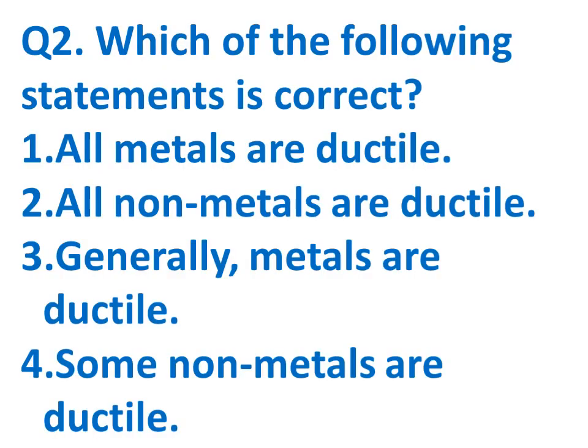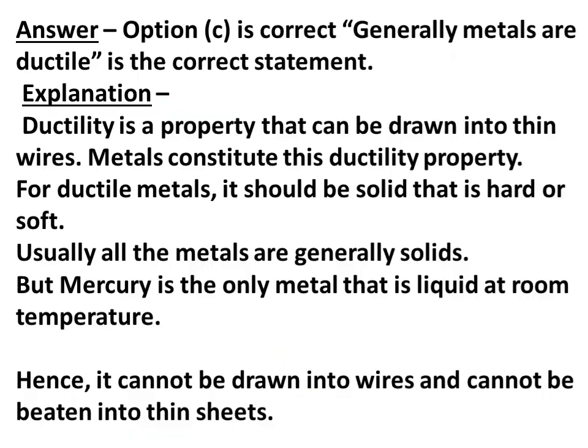Moving to the next one. Which of the following statements is correct? First, all metals are ductile. Second, all non-metals are ductile. Third, generally metals are ductile. Fourth, some non-metals are ductile. The answer will be option C. It is correct. Generally, metals are ductile. It is the correct statement.